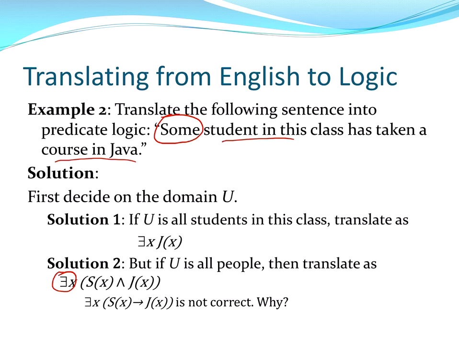Because what if somebody is not in the class? If somebody's not in the class, then the hypothesis will be false, and whenever the hypothesis is false, you get a true statement. So this would not be equivalent. This would not be a correct statement because of the vacuous case. So one rule of thumb is be very careful, and very rarely will you ever use the implication and the existential quantifier.